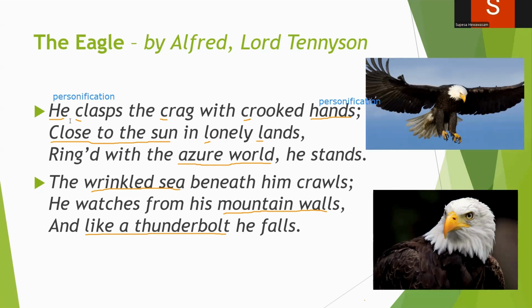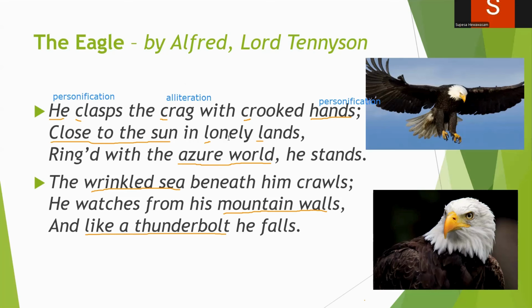Then here you can see I have underlined the first letters of claps, crag and crooked. So what is the technique we find here? It is alliteration, right? So claps, crag, crooked, alliteration. We can find the alliteration here. So see, in the first line itself, even though this is the first line of the short poem, we already found 2 major literary techniques here, right?